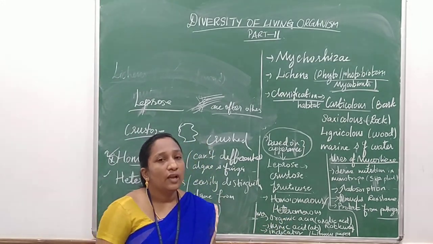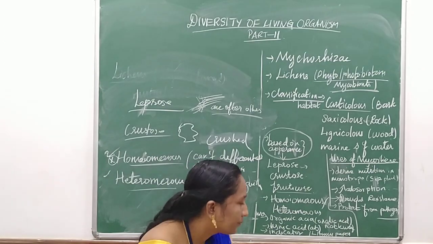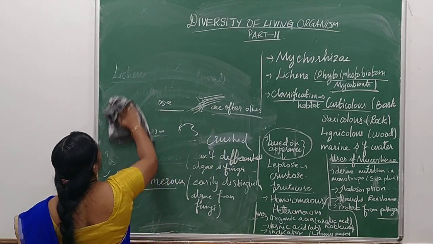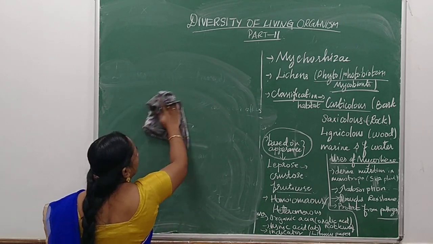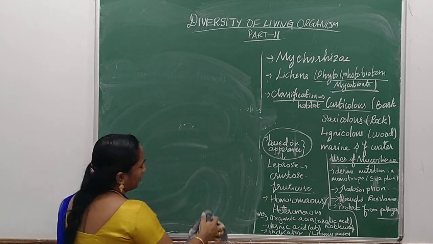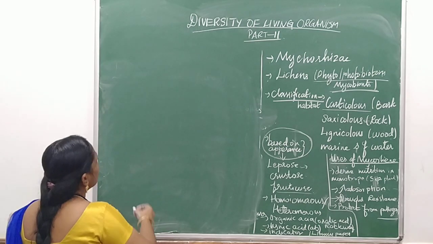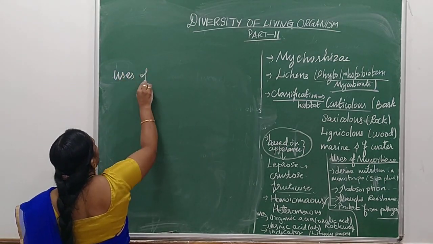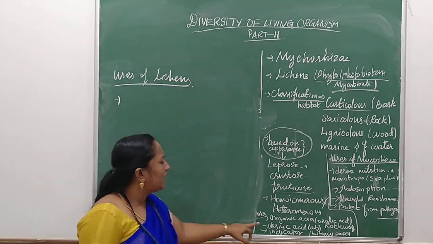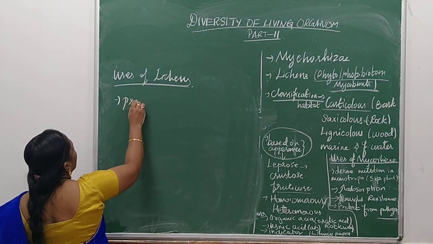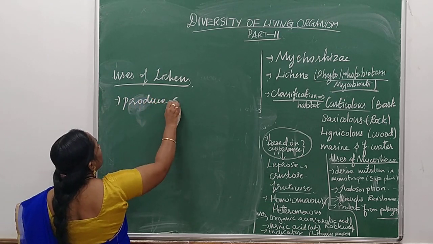Next we are going to learn about the uses of lichens. First, they are used for producing acids.